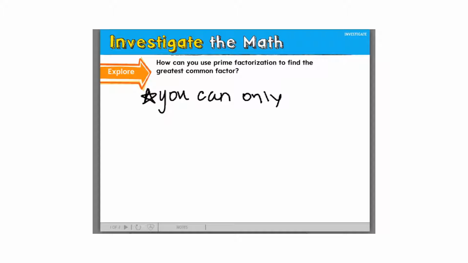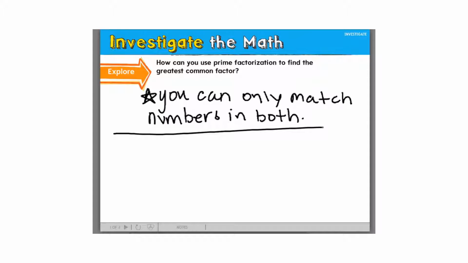So, prime numbers. I heard somebody asking about prime numbers. Prime numbers means numbers that only have a factor of 1 and itself. That's it. Prime numbers are numbers that only have a factor of 1 and itself.